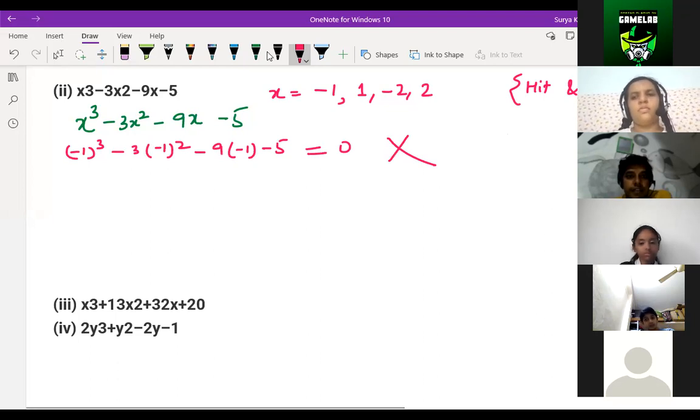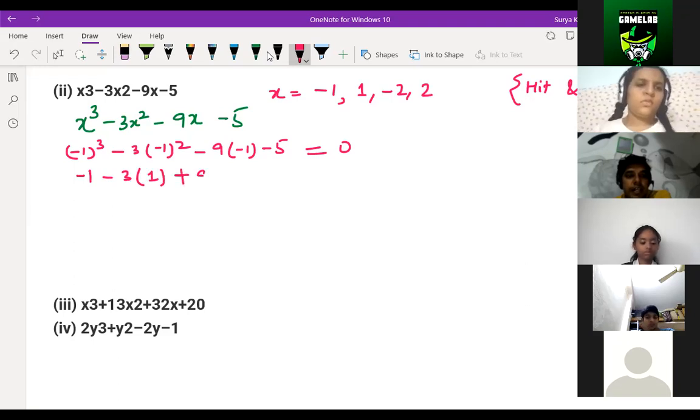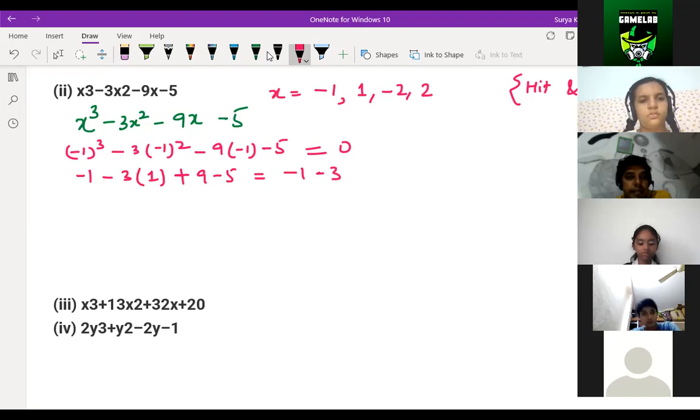So next, let me check whether it's coming 0 or not. We don't know whether 0 is coming or not. Minus 1 to the power 3 is minus 1, minus 3 into 1, minus 9 into minus 1 is plus 9, minus 5. So what do you get, children, here? We are getting minus 1, minus 3, plus 9, minus 5. So what are we getting, children? 9 minus 9. We are getting 0, right? Yes, sir.